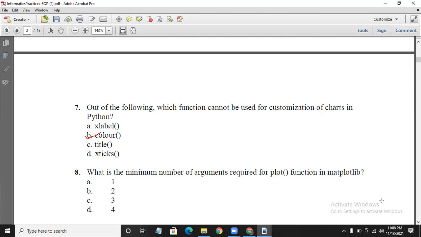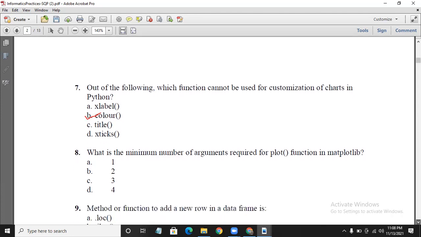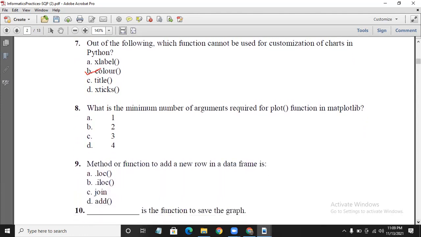What is the minimum number of arguments required for the plot function in matplotlib? The data is self-sufficient, so one argument is enough. With the minimum number of arguments, data alone you can pass, and that is enough for plotting a line chart.